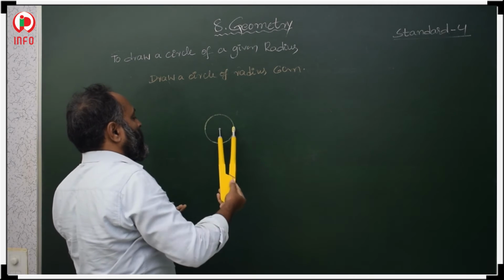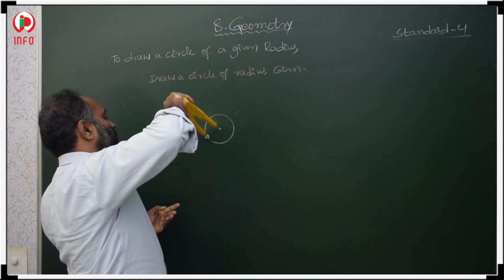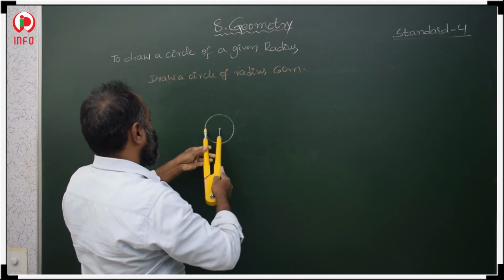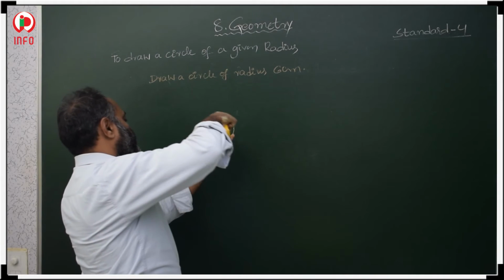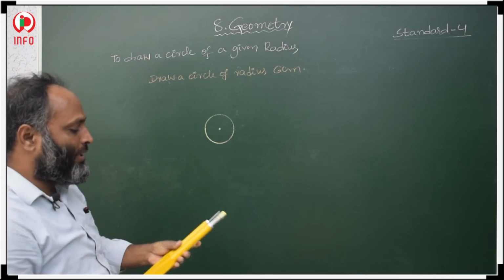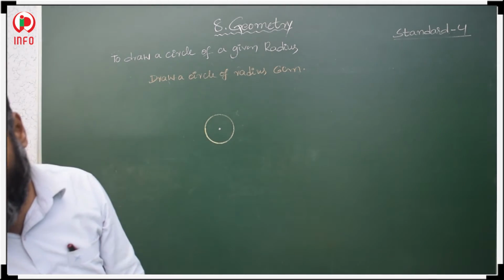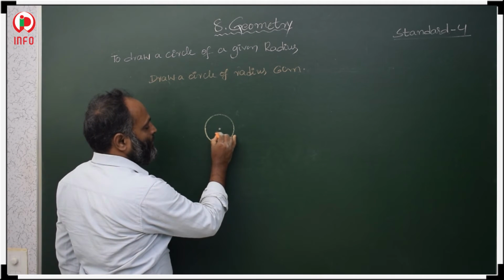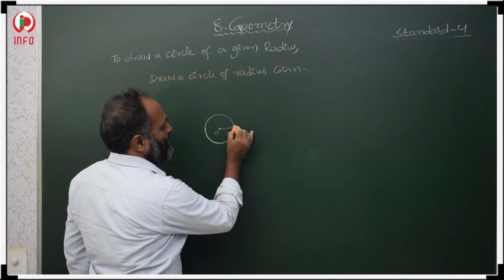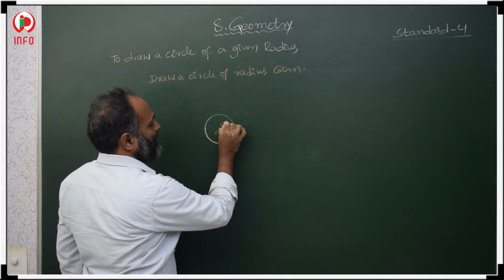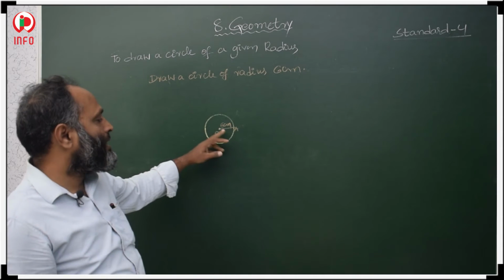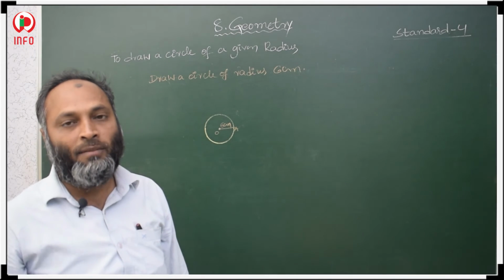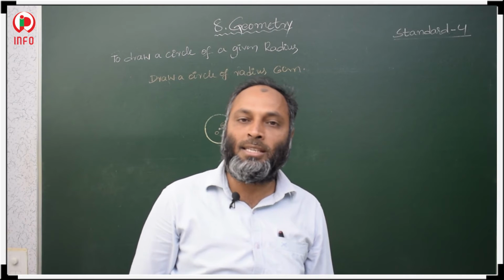First we have to measure the line segment, which means we have to take 6 centimeters with the help of a ruler. Then first you make a center. On that center keep your compass and rotate it, then you will get a 6 centimeters radius circle. This is center O, and this total length, O to A, is 6 centimeters. So this is our required circle, which has 6 centimeters as a radius.